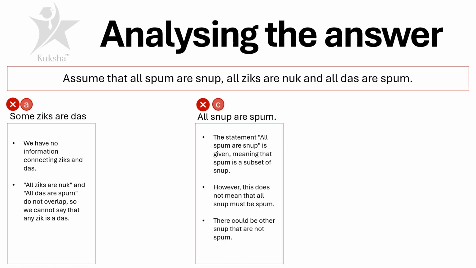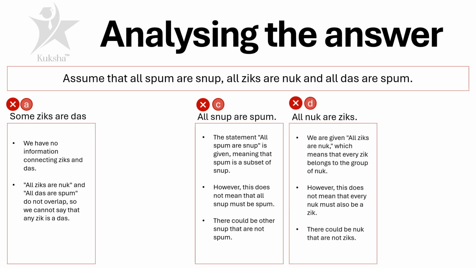Option number C, all snup are spum, is incorrect. Why? Because the statement all spum are snup is given, meaning that spum is a subset of snup. However, this does not mean that all snup must be spum. There must be other snup that are not spum.